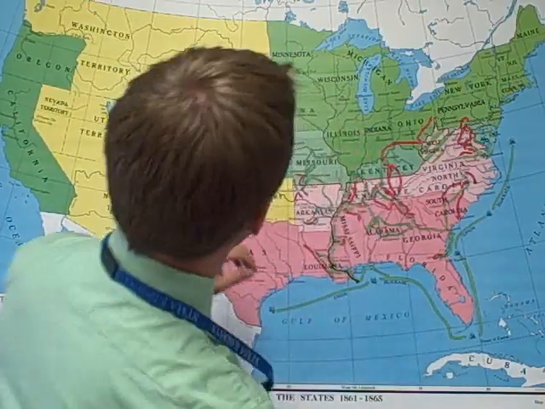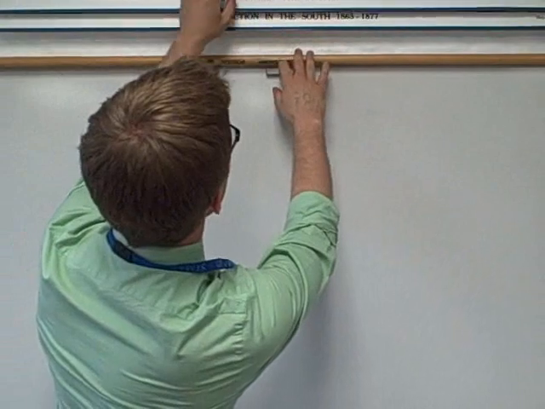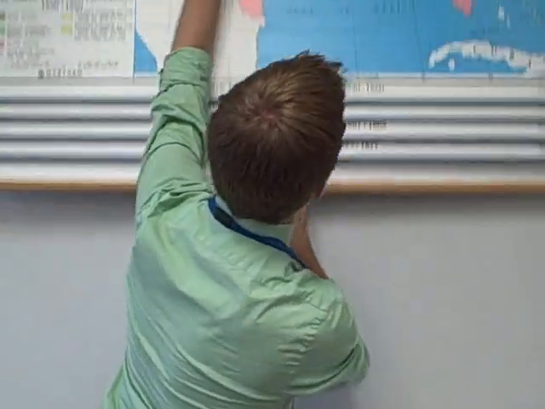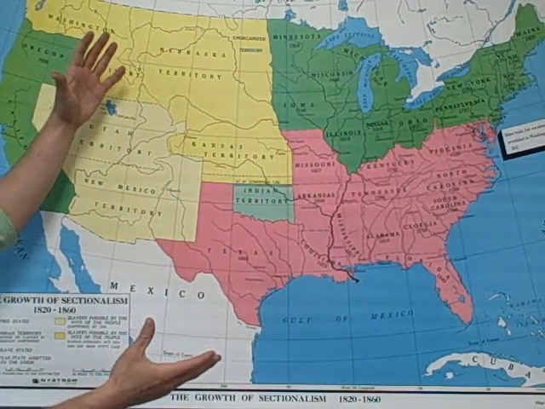Sectionalism. It's a topic that we've talked quite a bit about, and I'll get a map up here that shows it nicely. Just take a look at that map for a second, and listen to the definition of sectionalism. Sectionalism is simply loyalty to the interests of your region rather than the country as a whole. So loyalty to the interest of your region or section, right?